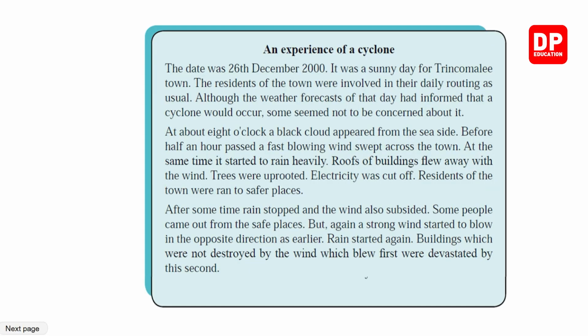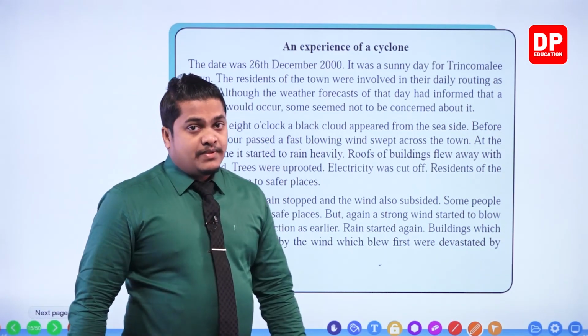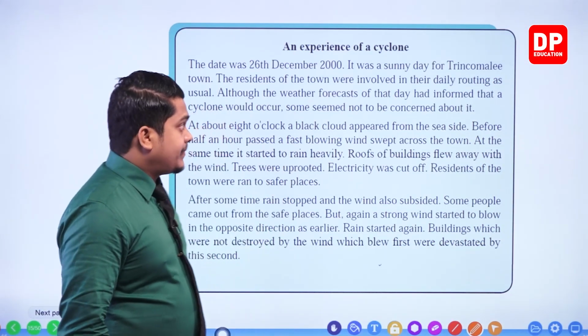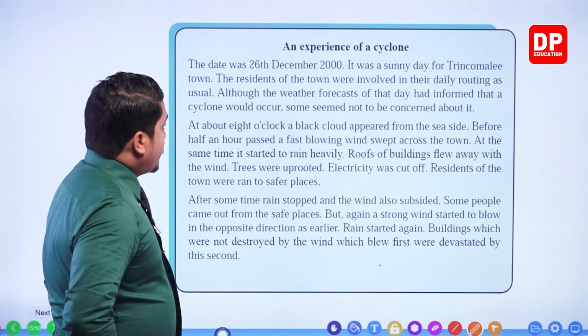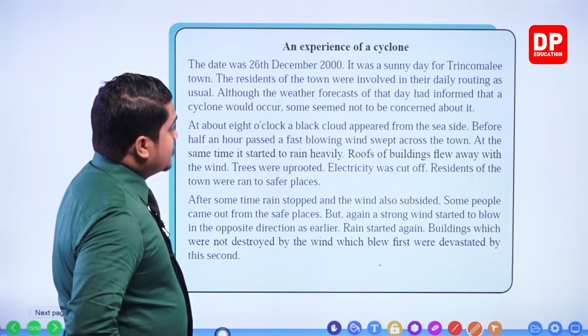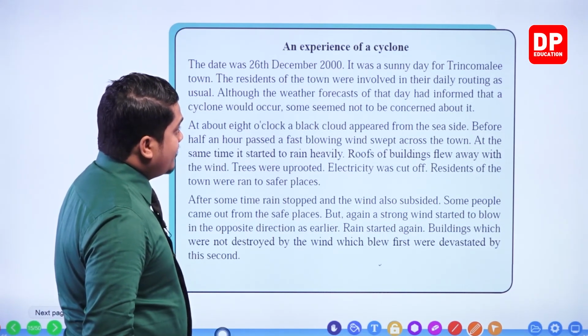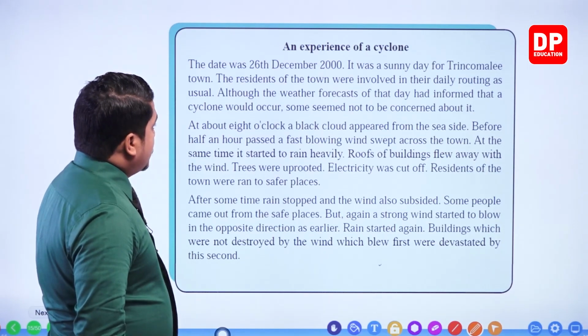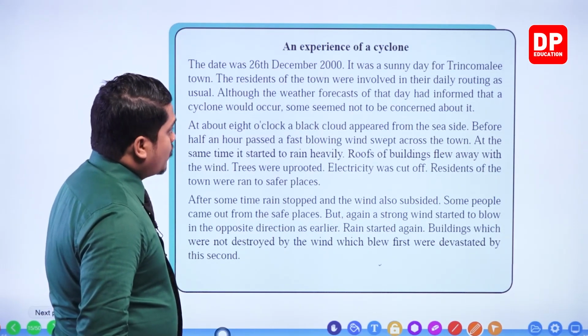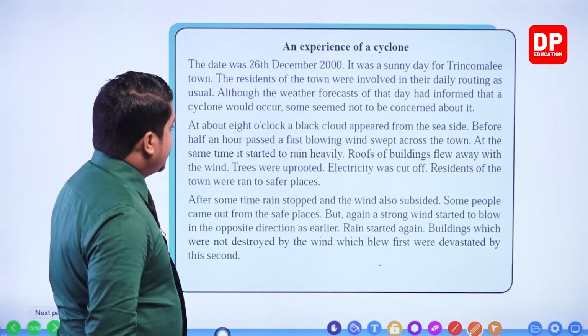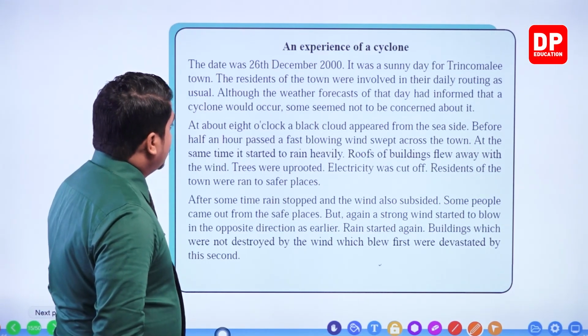So you are given another clear image over here. Now in here there is a passage given, an experience of a cyclone, right? A certain experience of a cyclone. Let's see. The date was 26th December 2000. It was a sunny day for Trincomalee. The residents of the town were involved in their daily routine as usual.